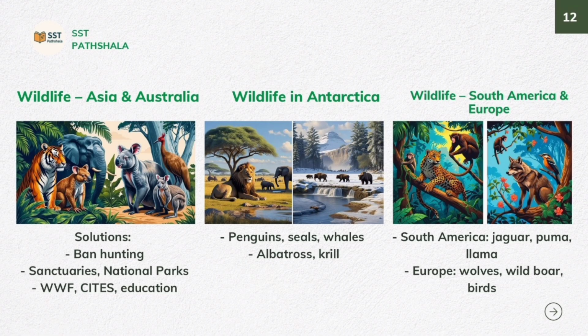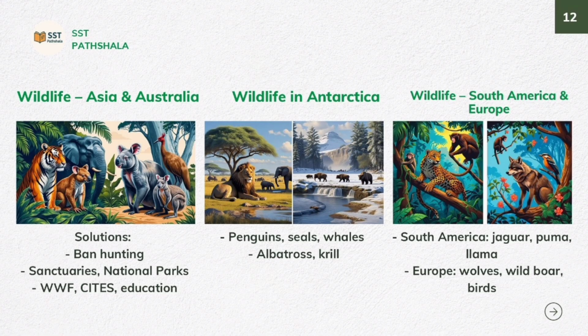Wildlife in South America and Europe. South American rainforests have jaguars, pumas, monkeys, and anacondas. Birds like the condor are also found there. In Europe, due to less forest, animals like wolf and wild boar are found. Common birds include cuckoos and nightingales.